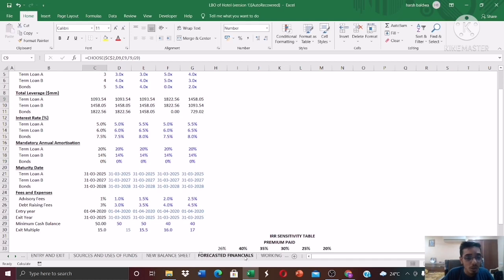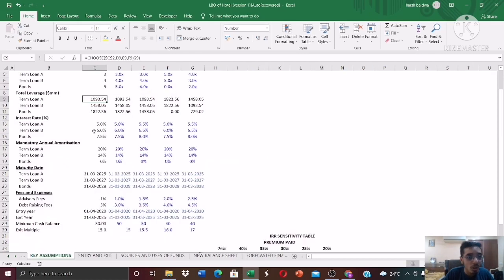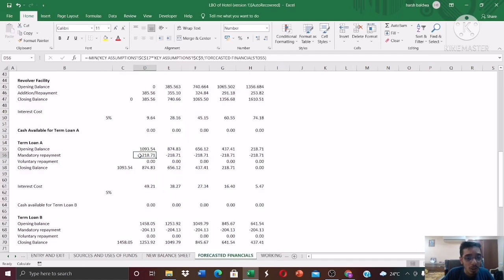Now, what is the mandatory amortization rate? Again, we have linked it over here to 20%, meaning 20% of 1093 crores has to be paid every year. So just multiply it by 20%. Now look at this formula. It says the minimum of 20% into 1093 crores, or the opening balance, which is nothing but 1093 crores.